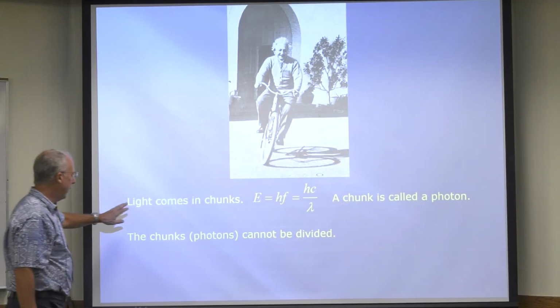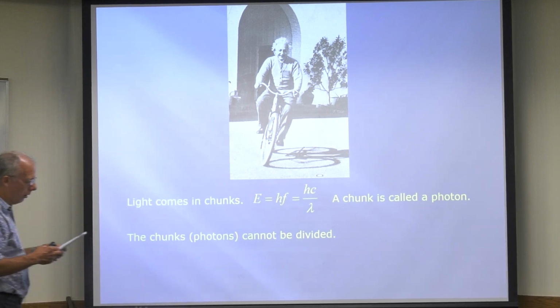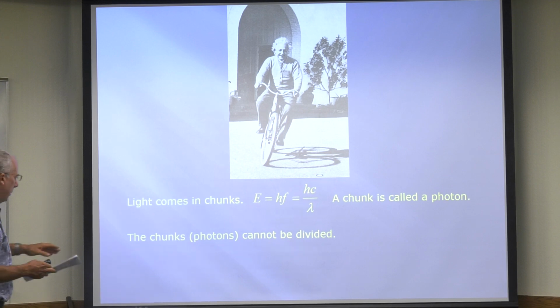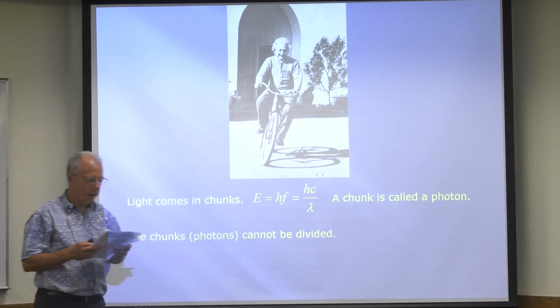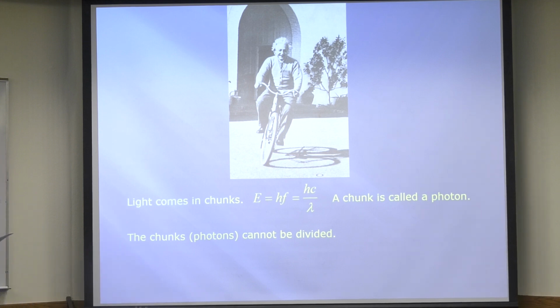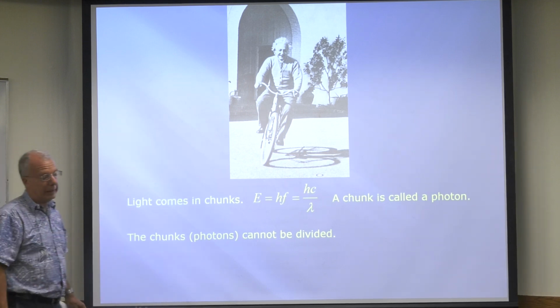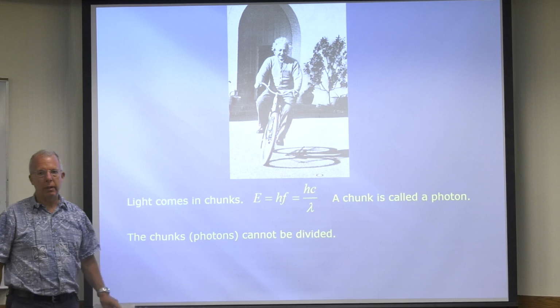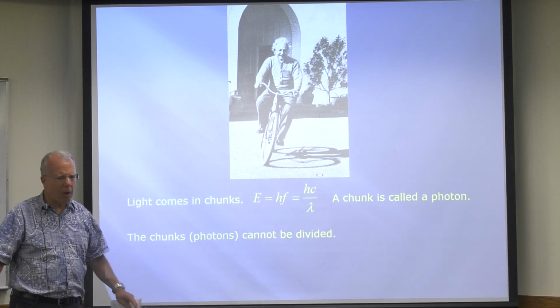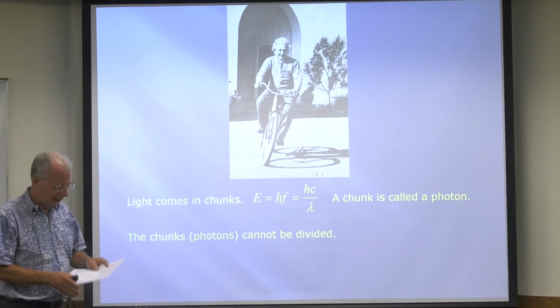Now, so light comes in chunks. Chunk is called a photon. The photons can't be divided. So there's no such thing as half a photon or 1.5 photons or anything like that. And that's not such a big deal. I think of a piece of dirt. You have a piece of dirt. Can you have half a piece of dirt? No, it's a piece of dirt, right?